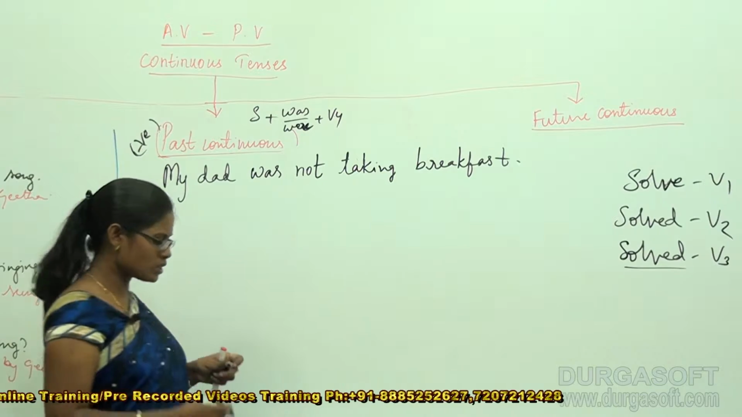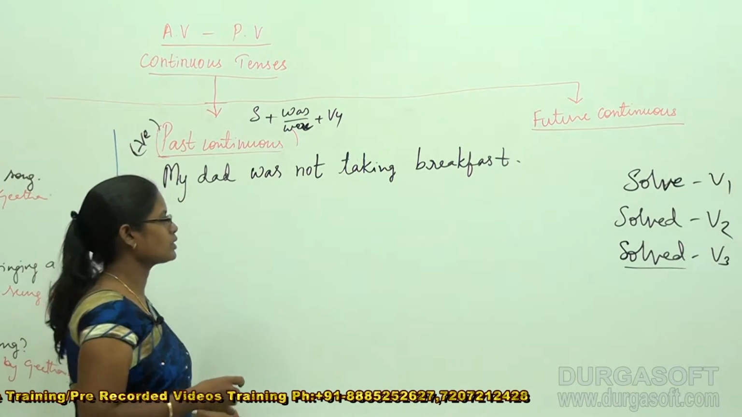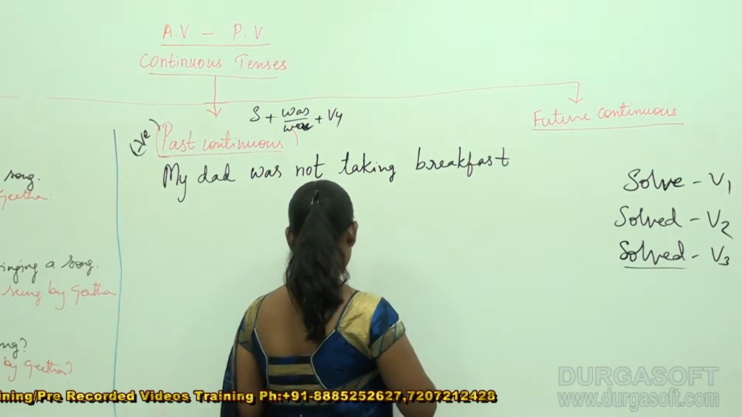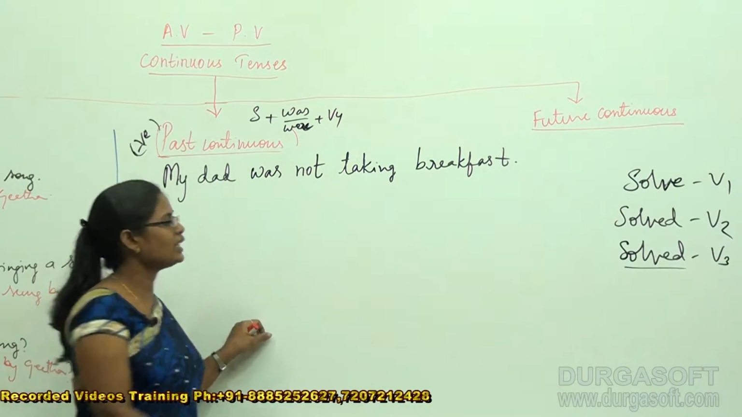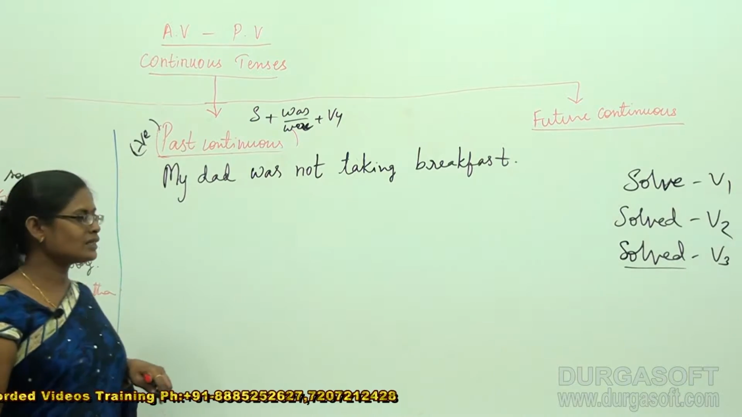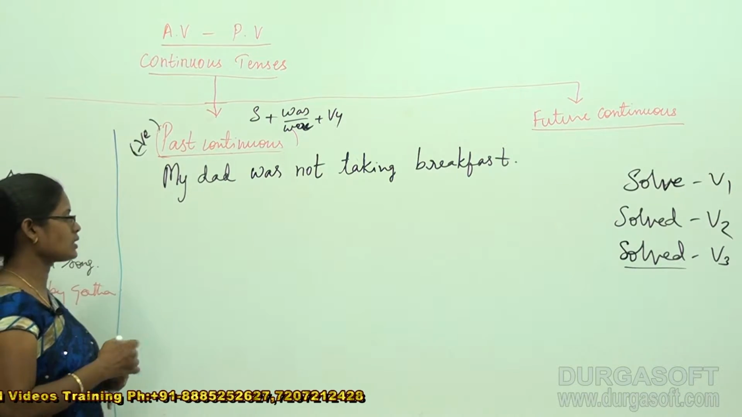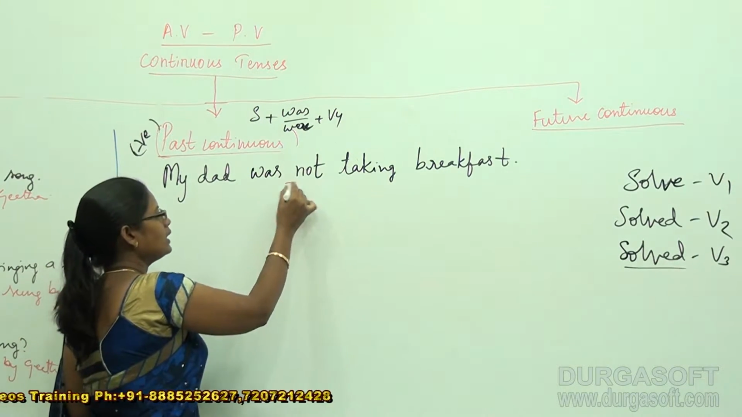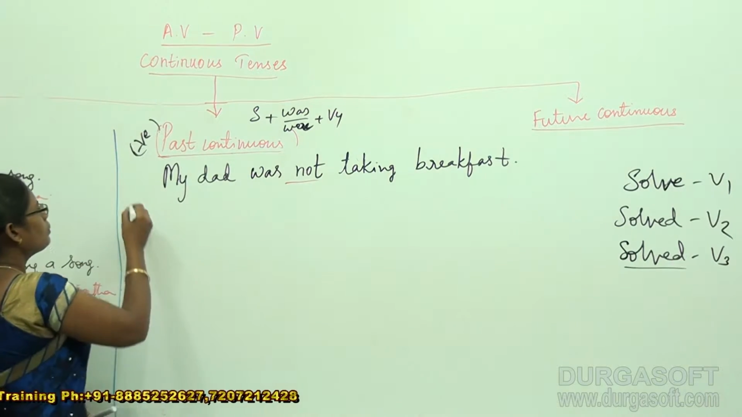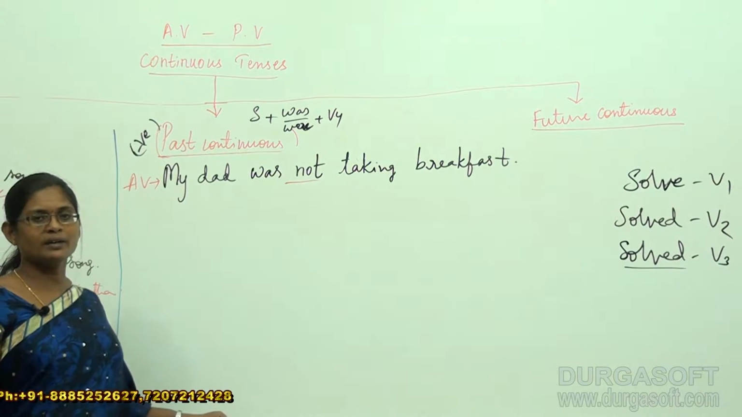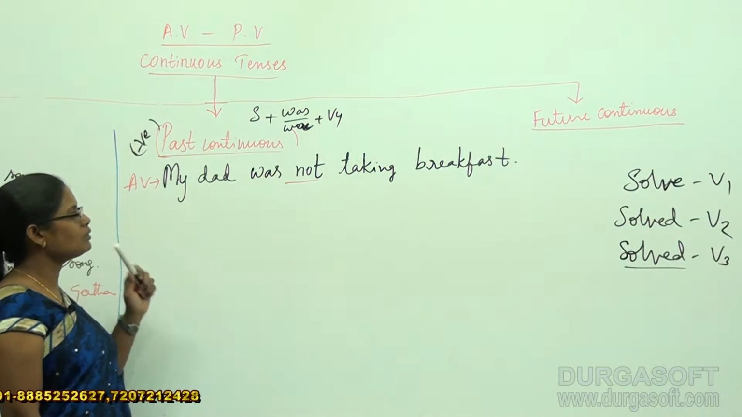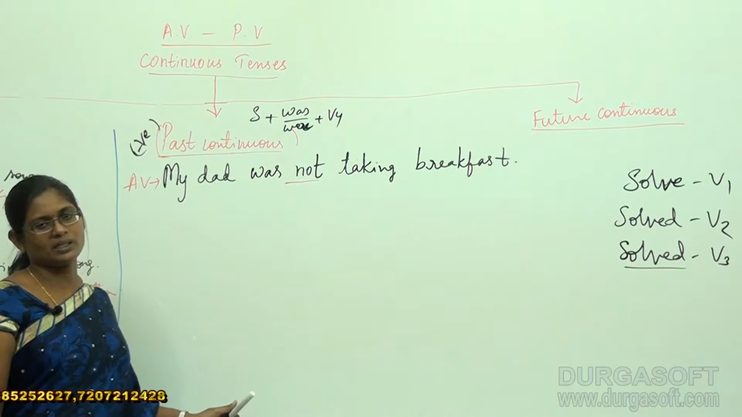My dad was not taking breakfast. This is my sentence in negative sense. So this "not" indicates that the past continuous tense active voice is indicated in negative sense. Now I would like to convert this into negative passive voice.